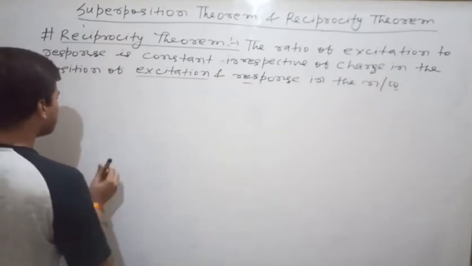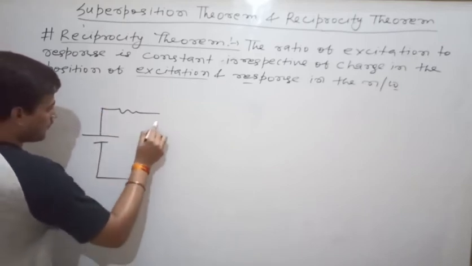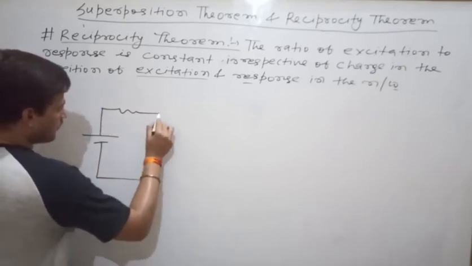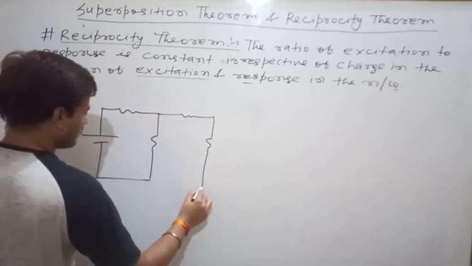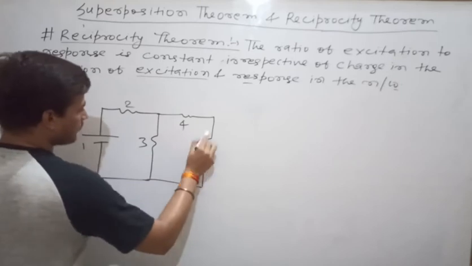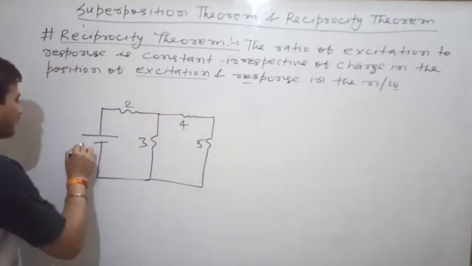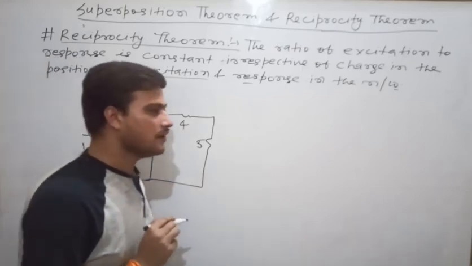Now suppose we are having a network like this one. This element is 1, 2, 3, 4, 5. Now what I told, there must be one independent source.